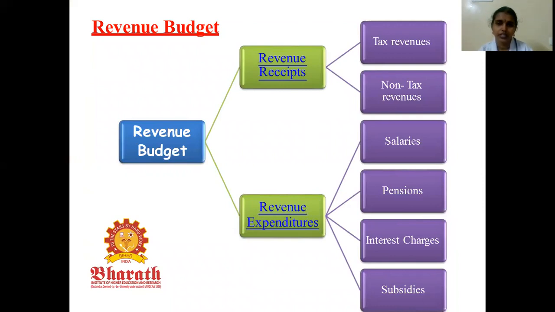Revenue receipts consist of tax revenue and non-tax revenue. Already we explained that revenue is nothing but the amount incoming to the government. So the amount is collected through tax and non-tax. Revenue expenditure, what are the things? That is salary given to the government employees, pension given to the employees, interest for the loan charges, and the subsidies given to the government sector companies.